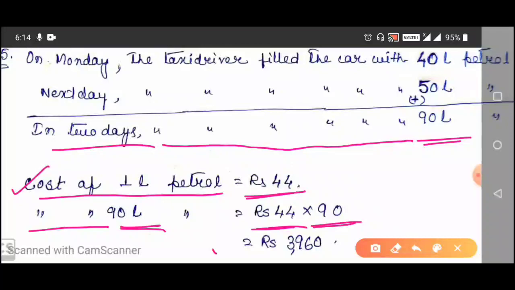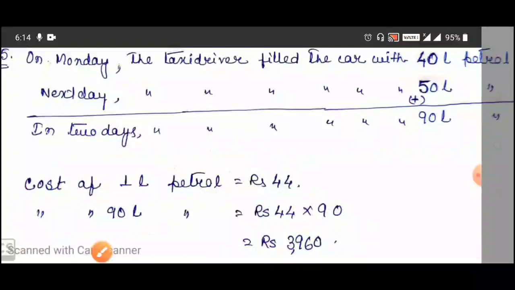So here our answer will be rupees 3960. So the taxi driver spent 3960 rupees in all on petrol. So this is question number 5.